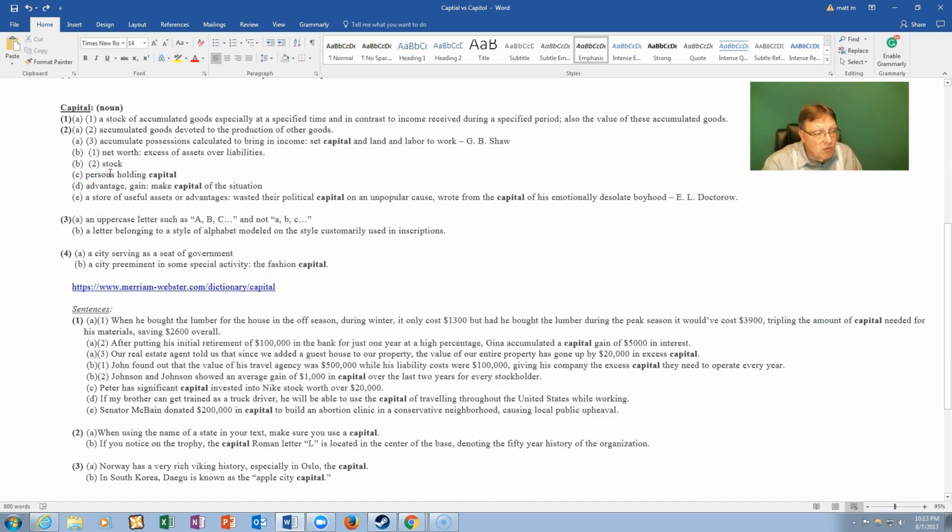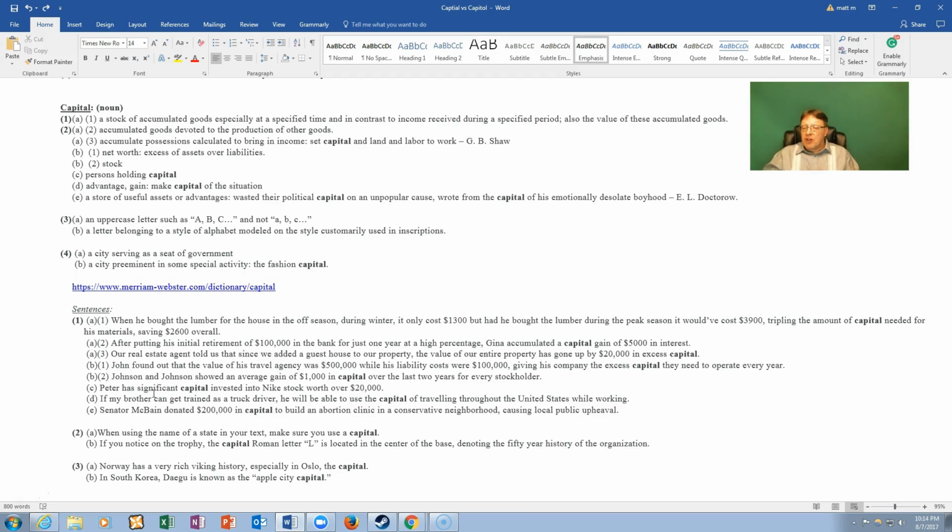Number 1B2 means simply stock, which involves an investment into stock, going in and getting more worth in the stock market. So number 1B2 says, Johnson & Johnson, which is a famous company in America, they make different products, showed an average gain of $1,000 in capital over the last 2 years for every stockholder.